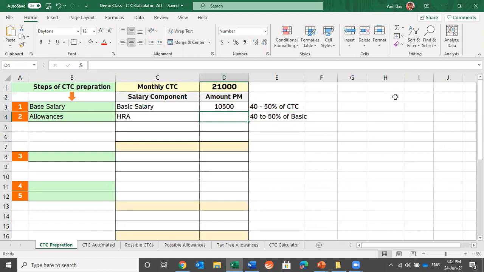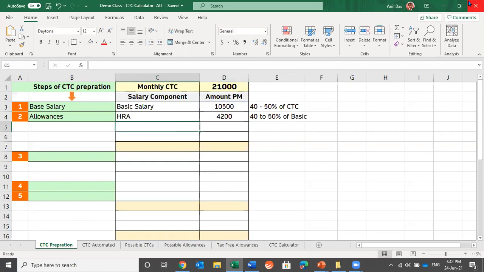Now HRA is something which is not doing anything. There is the Income Tax Act which is guiding us that HRA should be kept as 40% or 50% of the basic, depending upon where the person is staying. If the person is staying in a non-metro city, you can keep 40% HRA of basic, and if the person is staying in a metro city, you can go up to 50% of basic as HRA. This much money the person will be getting as discount in the income tax. So let's assume that this person is staying in a non-metro city, and we would be keeping 40% of basic as HRA.